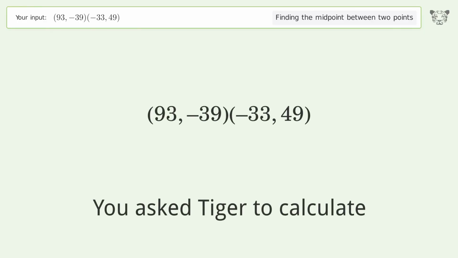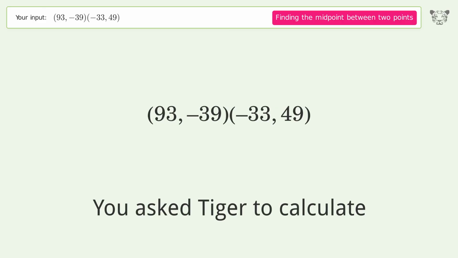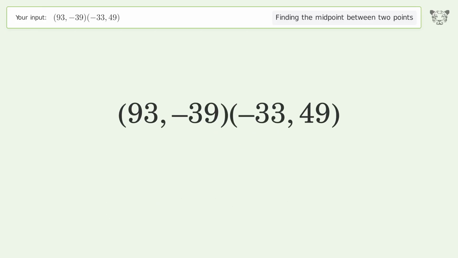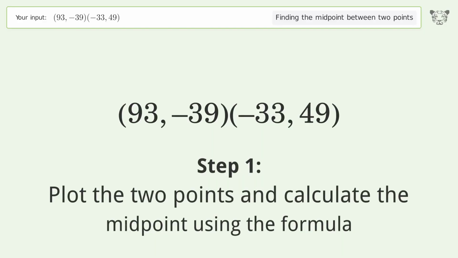You ask Tiger to calculate. This deals with finding the midpoint between 2 points. The midpoint between the 2 points is (30, 5). Let's solve it step by step. Plot the 2 points and calculate the midpoint using the formula.